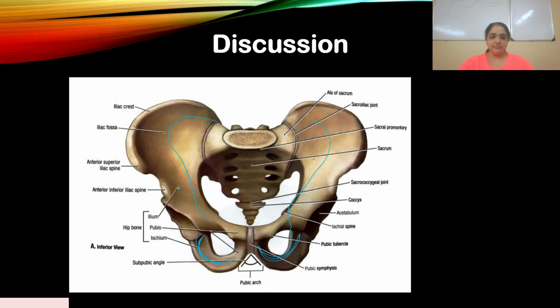So you have ilium, you have pubis over here, and you have ischium. And you have the pubic symphysis over here. So you have your ilium, pubis, and this is your ischium.